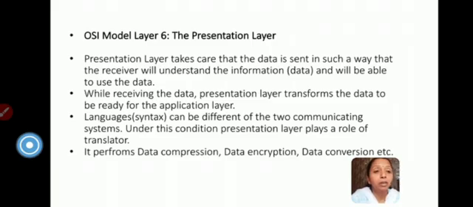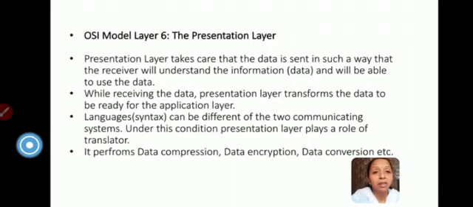So the presentation layer is going to provide its output to the application layer. Now the languages can be different in the two communicating systems. Under this condition, the presentation layer plays the role of a translator. If the transmitter and receiver are using different languages, then the presentation layer acts as a translator. It performs data compression, data encryption, and data conversion. Now I will brief these three terms together.